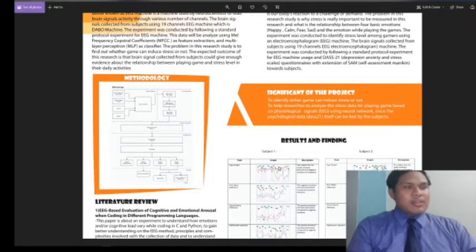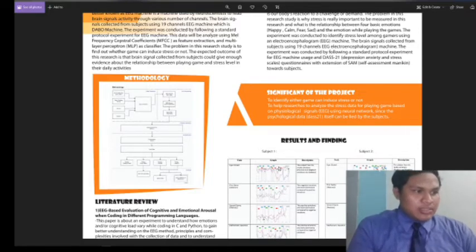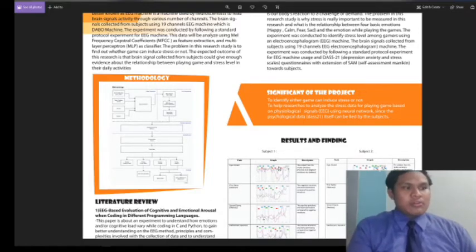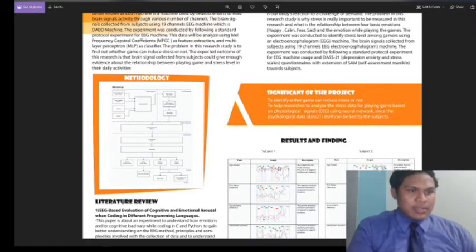So next I will explain the methodology. For the methodology, we will focus on 5 different stages to complete the research. The first one is the data collection. As you can see, the data collection has 4 things. The first one is eyes closed and open. This is a precursive emotion. We want to collect the brain signal of the subject at the beginning of the experiment and at the end of the experiment to know their initial state.